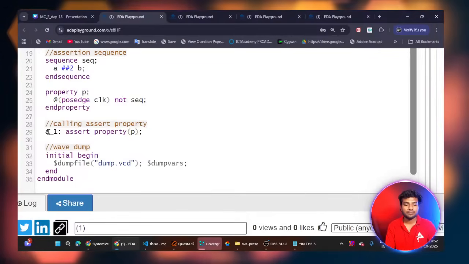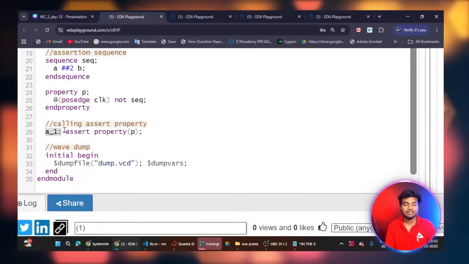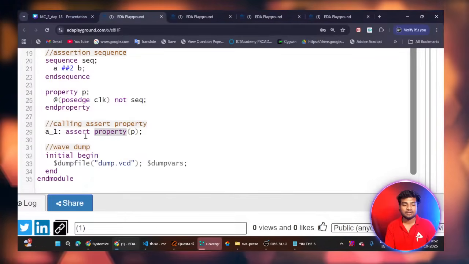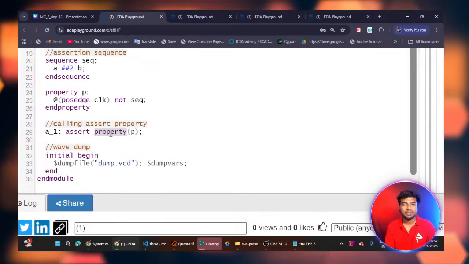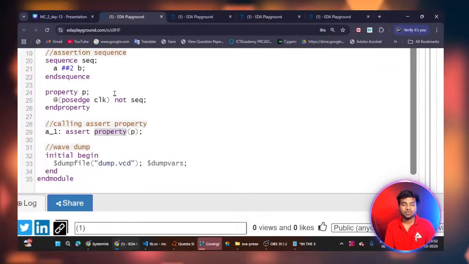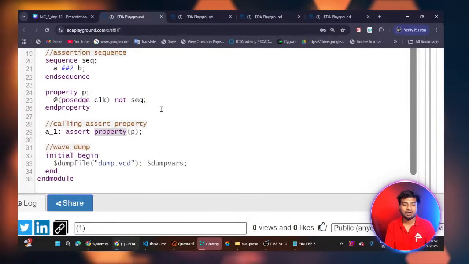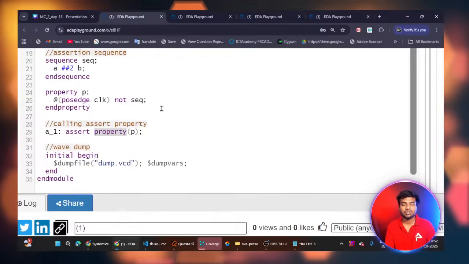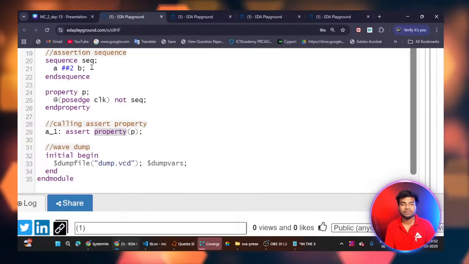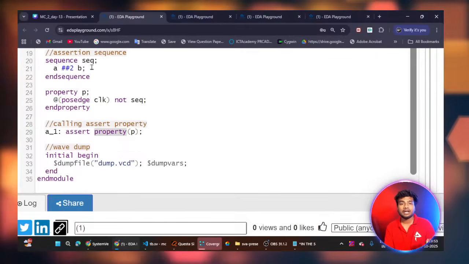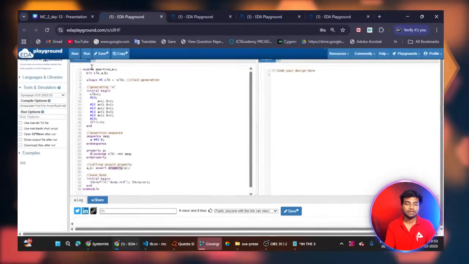Okay, so you can see here I am writing assert property P. Assert is a keyword, and then I am asserting the property P. Here I am writing the property name. Inside that property I have some logic, I am checking the not sequence. If the sequence is happening, I get the error message. If it is not happening, I don't get any error message.